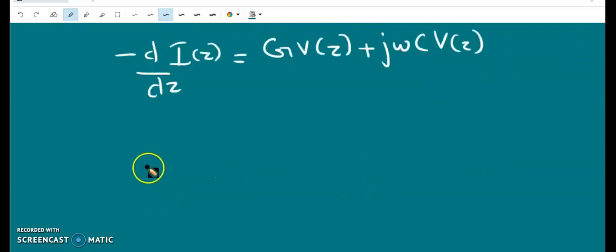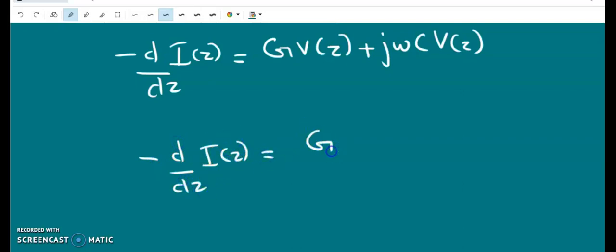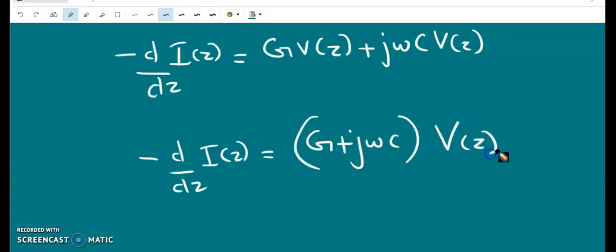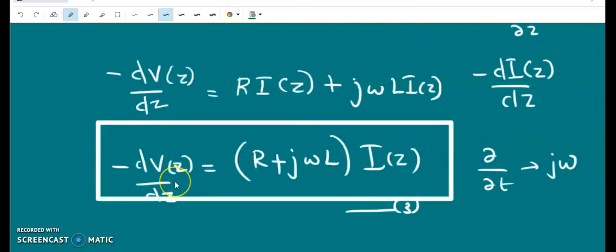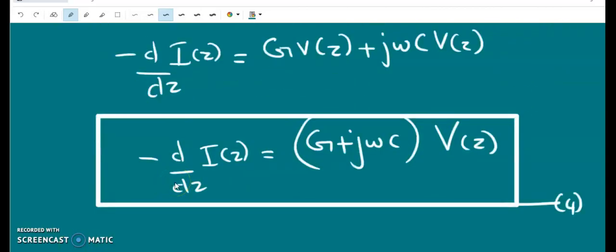Simplifying, taking V(z) as a common factor, minus d/dz of I(z) equals G plus j omega C into V(z). So this is equation number 4. These equations 3 and 4 are called the time harmonic transmission line equations for the general case.